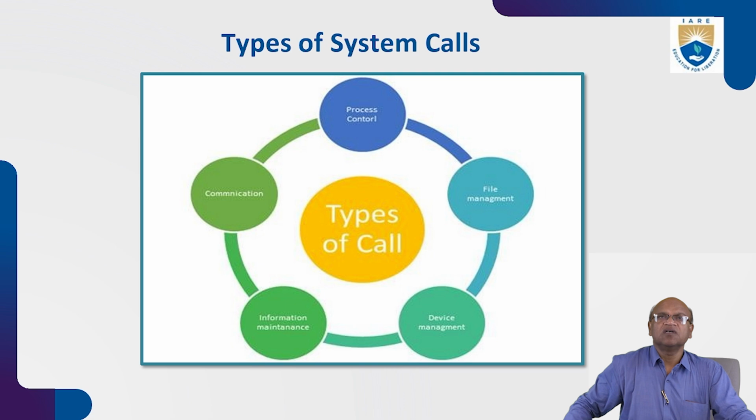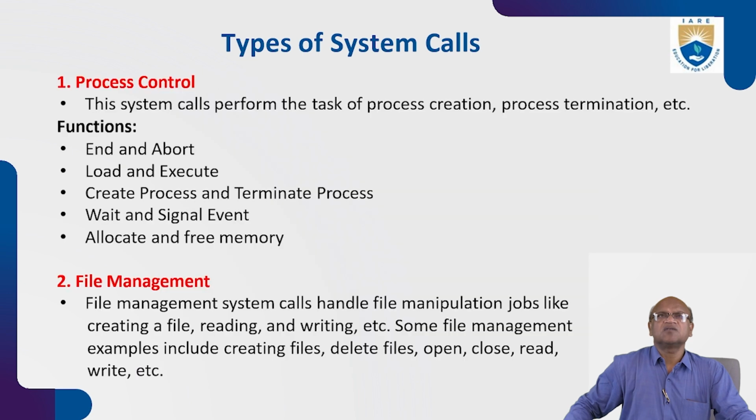So these are the types of system calls: process control, file management, device management, information maintenance, communications, protection. As we discussed, there are so many system calls working for the smooth operation of the system. Looking at process control, what are the system calls coming under it? These system calls perform the tasks of process creation, process termination, etc. The functions are: end and abort, load and execute, create process and terminate process, wait and signal event, allocate and free memory.